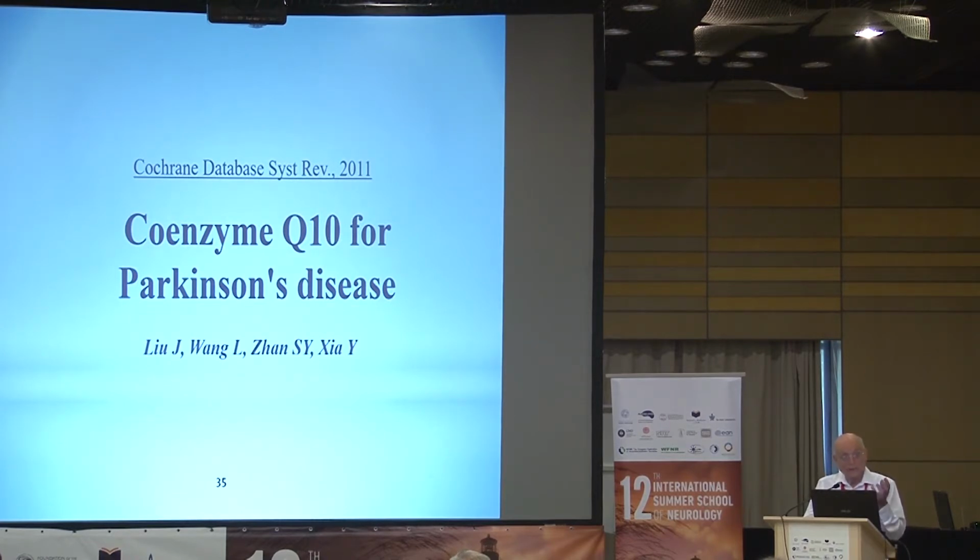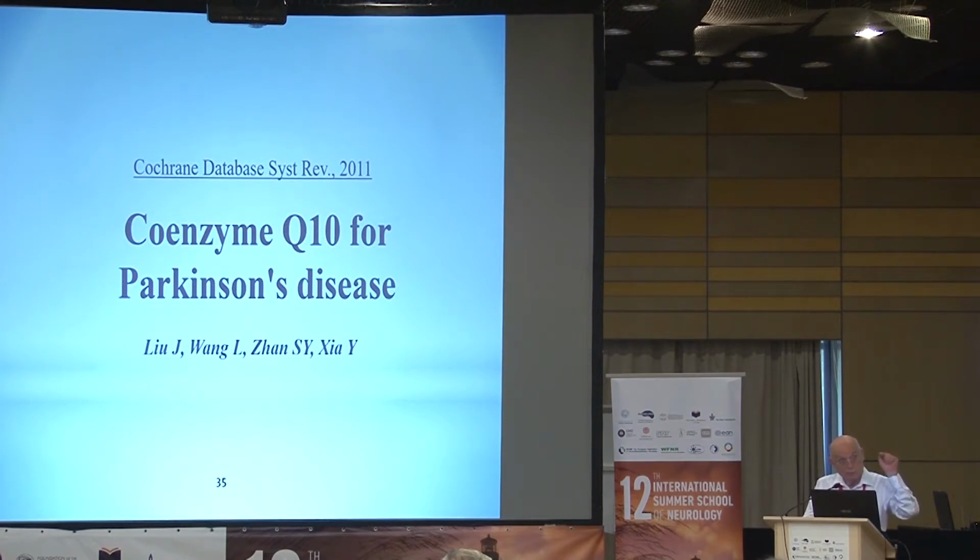Today, we can identify who are the patients who have mitochondrial dysfunction. In Parkinson's disease, again, studies that are in the field for 20 years or so, or maybe even more, have identified mitochondrial dysfunction in some cases of Parkinson's disease.